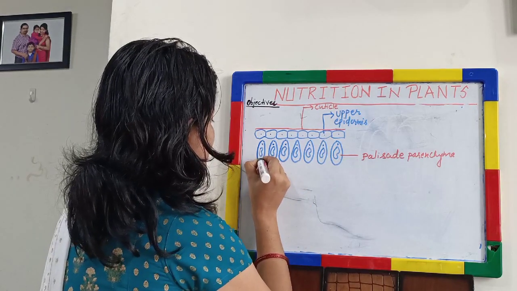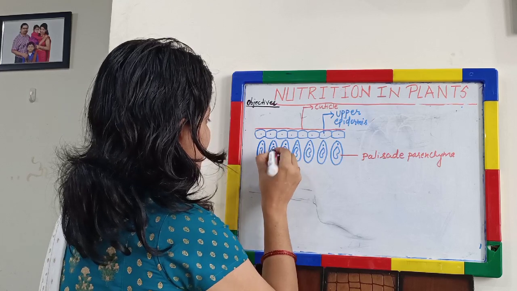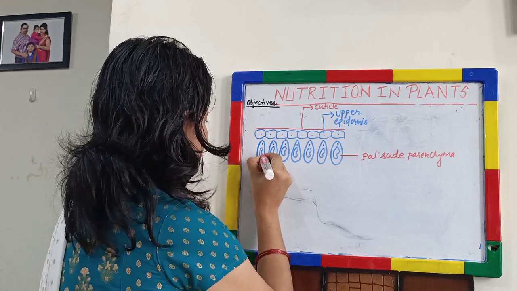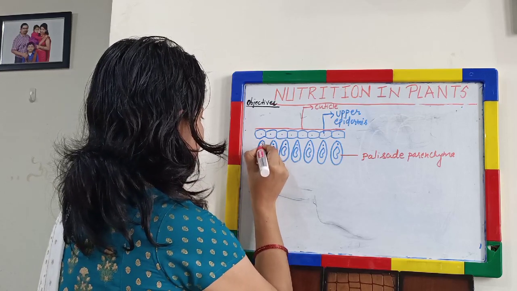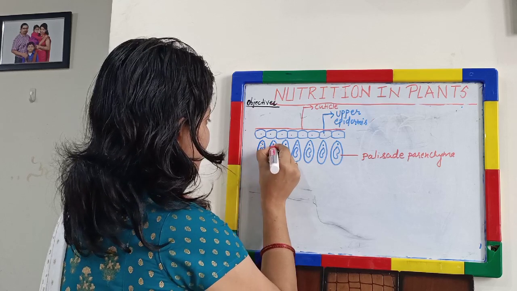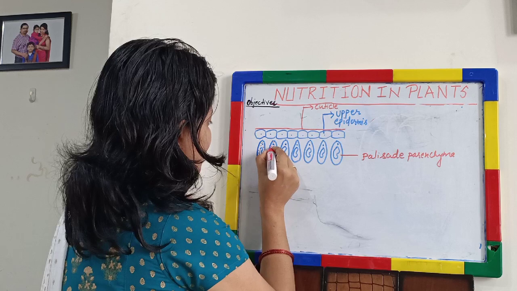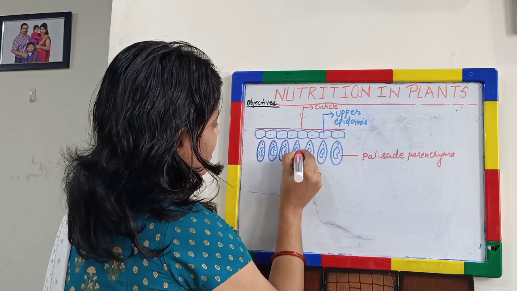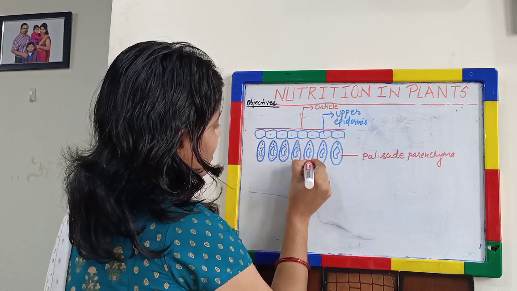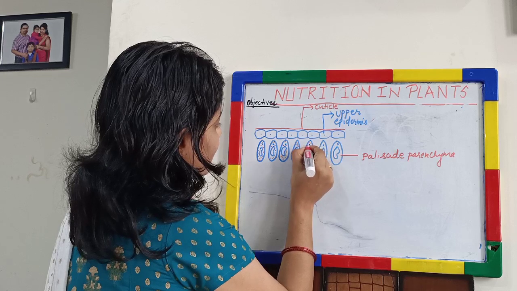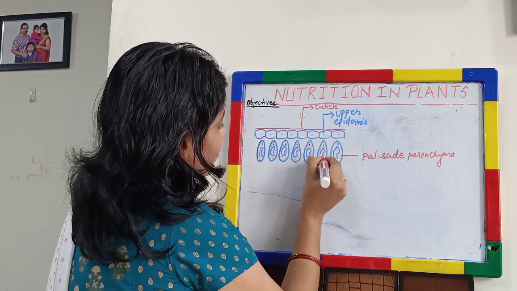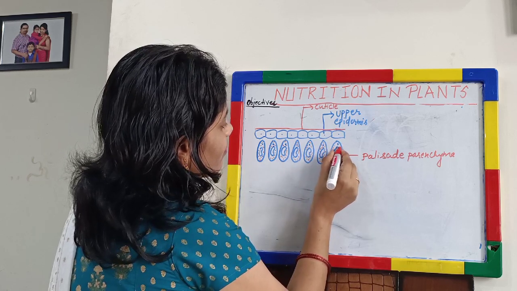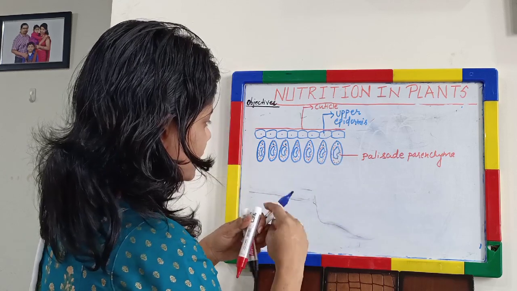I don't have green color, so I may do it with this. So it is very rich in chlorophyll.